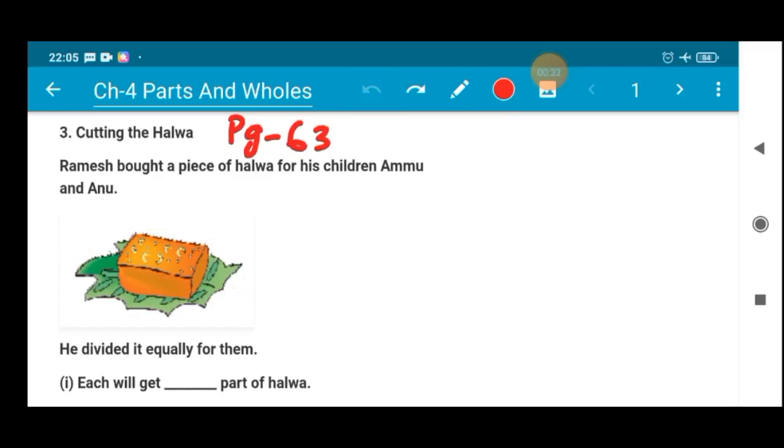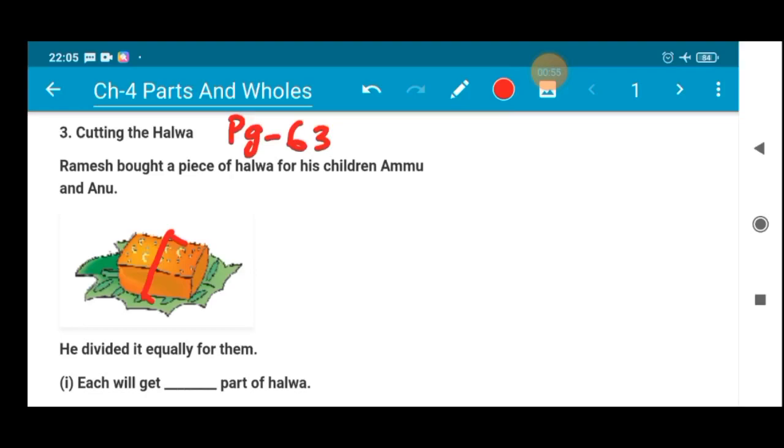Now this halwa Ramesh has bought for his children Amu and Anu. Based on this you have to solve the problem which is given there. So he divided it equally for them. Now what he did, he divided this equally among them. Alright, then the question is each will get dash part of the halwa.